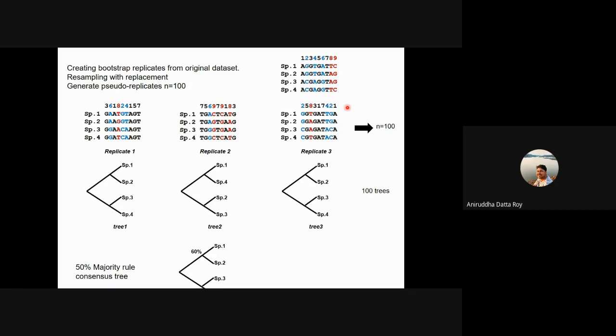But most journals would prefer that you do at least 1,000 pseudo replicates. So each of these is a pseudo replicate. Here we have shown that you do it 400 times, but ideally you should do it 1,000 times. There's no real cutoff, but the idea is to do it enough times so that the characters that support the right tree come up more often.